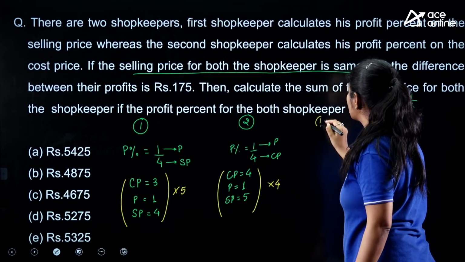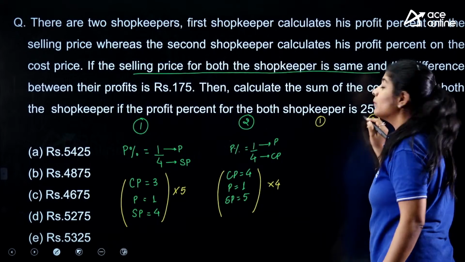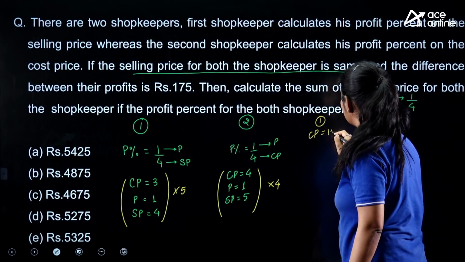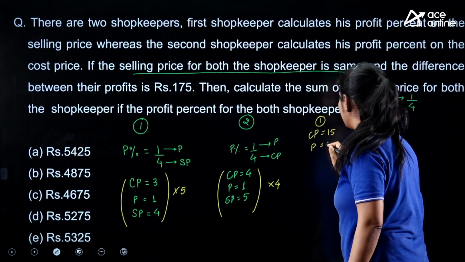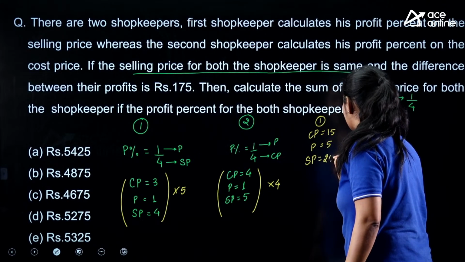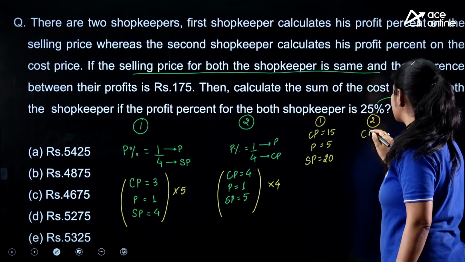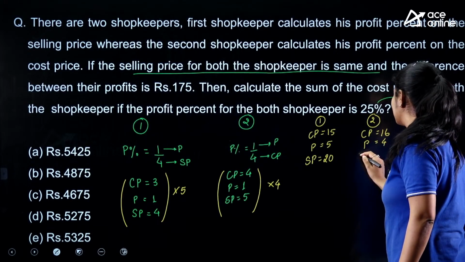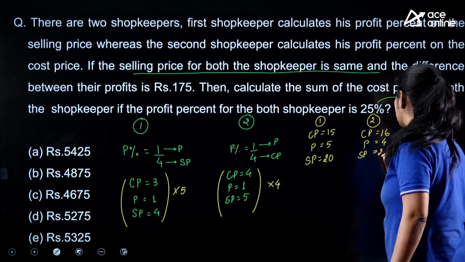So for the first one, the cost price will become 15, profit will become 5 and the selling price will become 20, right? Here the cost price will become 16, profit 4 and the selling price is 20.